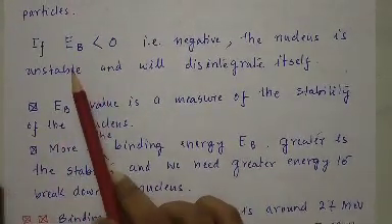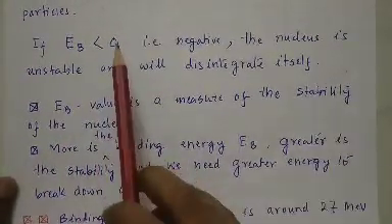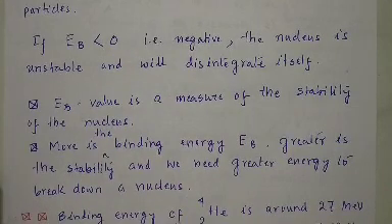So if binding energy is less than 0, negative, it means that when the nucleons are coming close together to form the nucleus, their total mass will be less than the mass of the nucleus which is formed. It means that when they are forming, some amount of energy is absorbed during that formation, so that energy will be reconverted into mass.